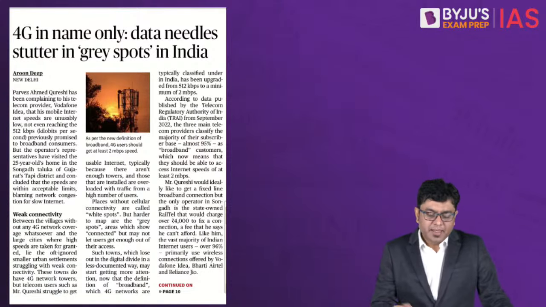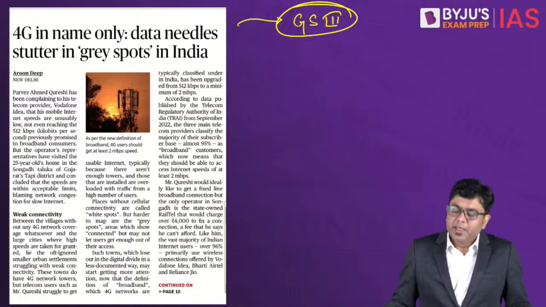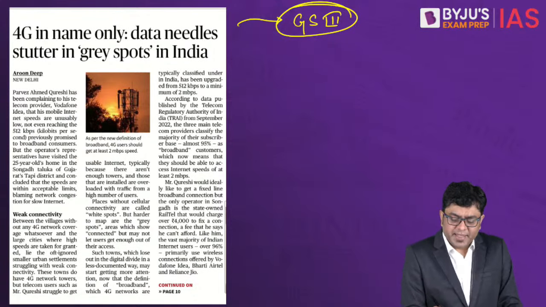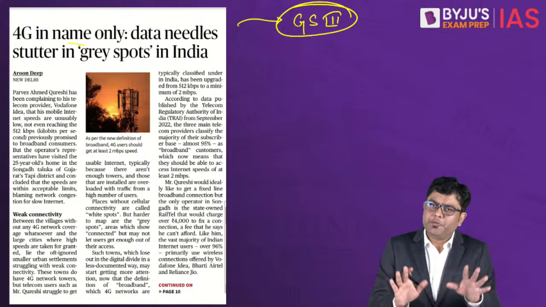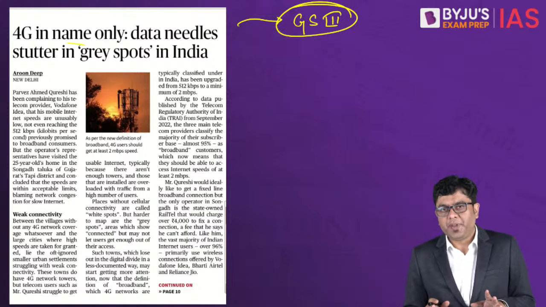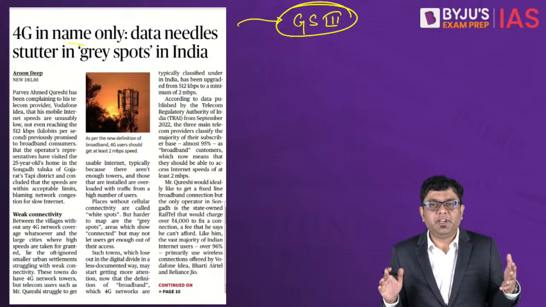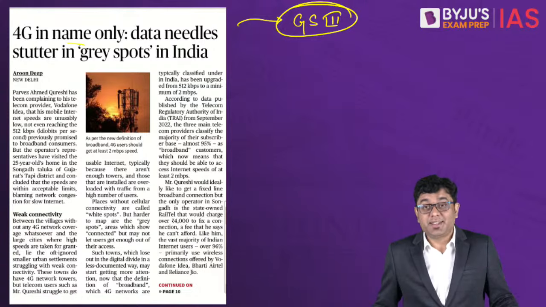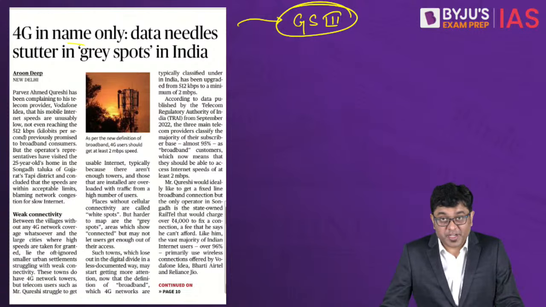Okay? Now, after this, coming to the last topic of the day, that is 4G in name only. This is again relevant for your GS paper 3 as well. Right? So here, very briefly, we'll talk about this, that 4G in name only, data needles stutter in grey spots in India. Now, first of all, related to your own self. Many of the times it would have happened that you would have taken up your phone, it shows 4G connectivity, but even a Google search is not opening up in your phone. I'm sure many of you would have experienced this kind of a frustration.